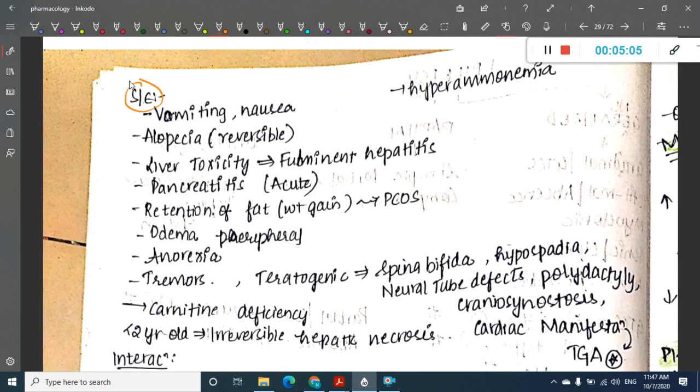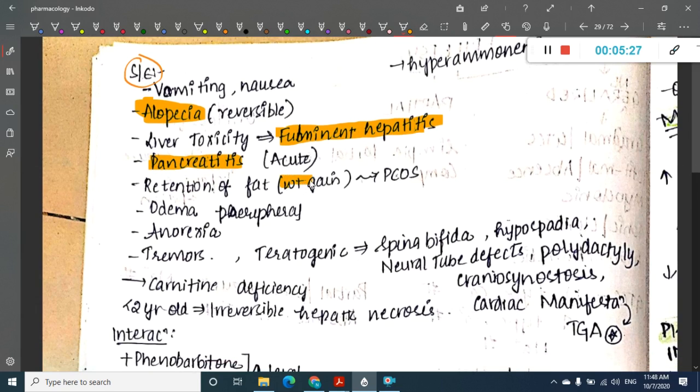The side effects of valproate mainly include, among all these, alopecia, which is very important. Normal side effects like nausea and vomiting are seen. Along with that, there is alopecia. Fulminant hepatitis is commonly seen with valproate. There is acute pancreatitis associated with valproate, and weight gain associated with valproate. As a result, because of the retention of fat and weight gain, it predisposes to PCOS, that is polycystic ovarian syndrome, and it causes peripheral edema. And it is teratogenic.